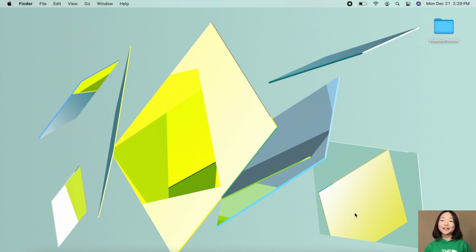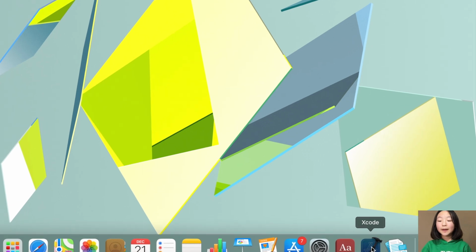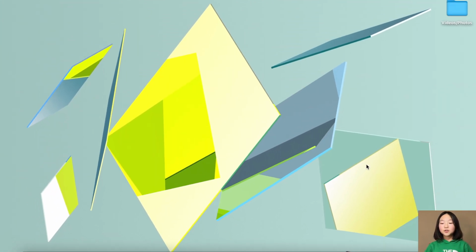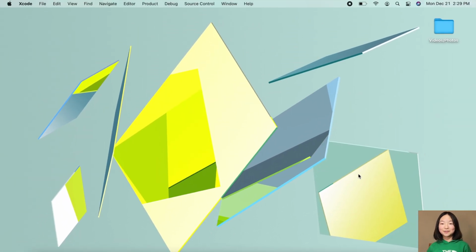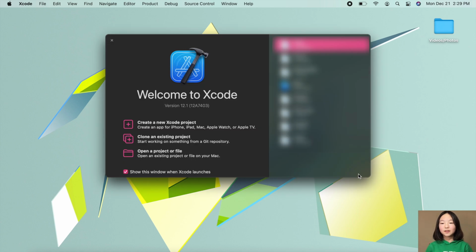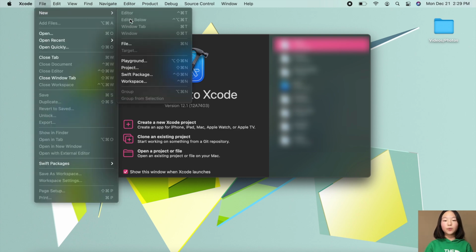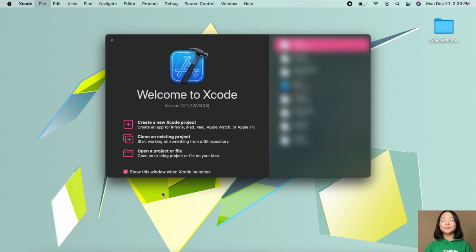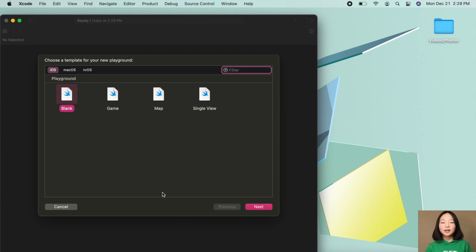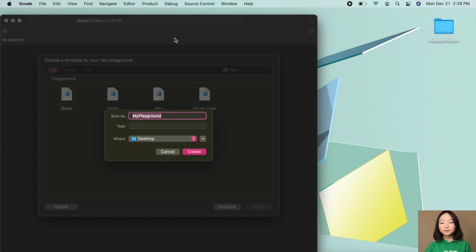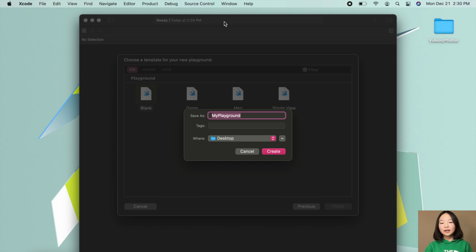On my computer here, the first thing that I'm going to do is go ahead and open up Xcode to create a new playground. And then after Xcode has opened, I'm going to go up into File, New Playground. And then I'll choose blank. And we'll save this playground as Enums.